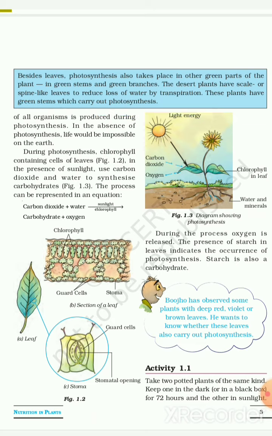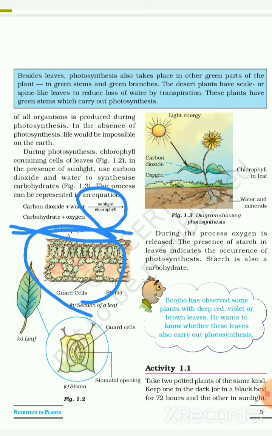Now during the photosynthesis, chlorophyll containing cells of leaves is shown in this figure 1.2 here. In the presence of sunlight, they use carbon dioxide and water to synthesize the carbohydrates. This process can be represented by an equation which is shown here: carbon dioxide, and with water in the presence of sunlight and with the help of chlorophyll, the plant synthesizes carbohydrates and it releases the oxygen.